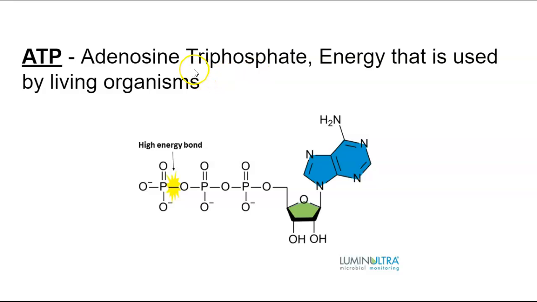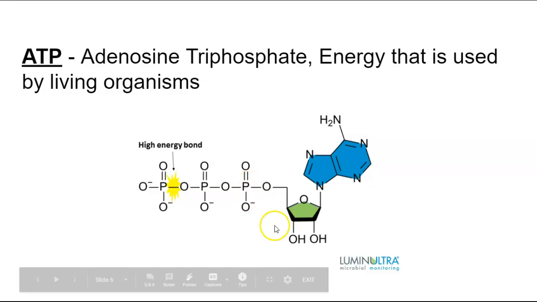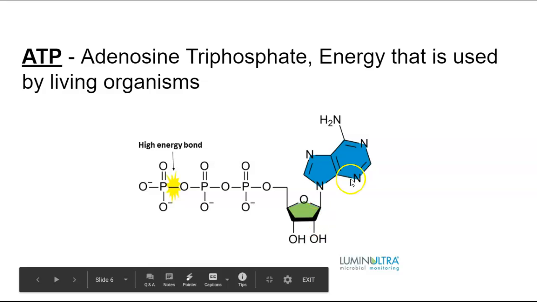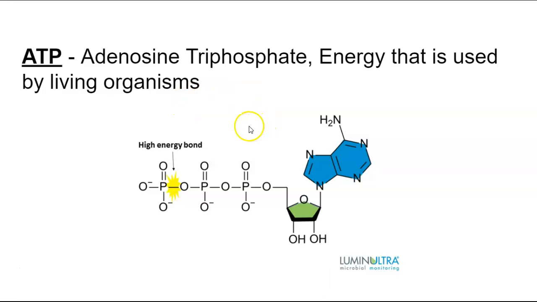You might look at that and say, hey, tri, sounds like tricycle, right? Tricycle has 3 wheels, so tri means 3. Phosphate, we know that sounds like phosphorus, right, on the periodic table. So it's going to have 3 phosphates. So you'll look down here, 1P, 2P, 3Ps, 3 phosphates. And then this whole part is called the adenosine part. So this is the energy molecule that's used by living organisms, okay?